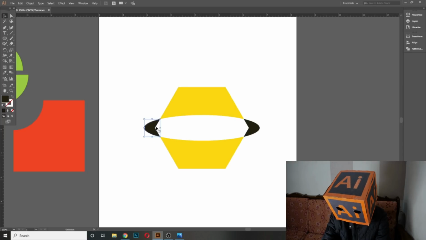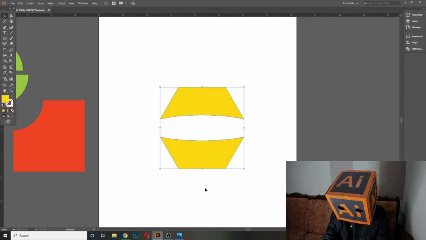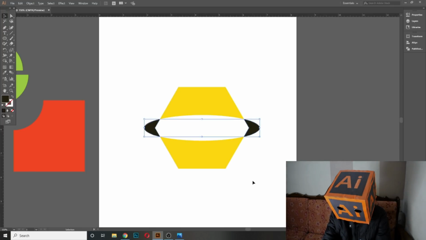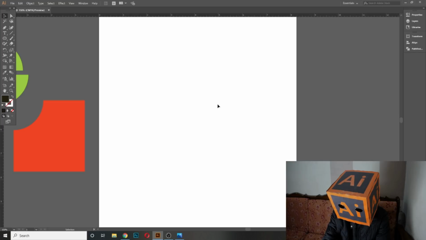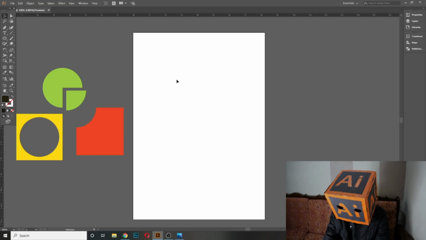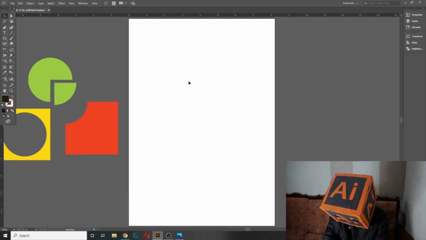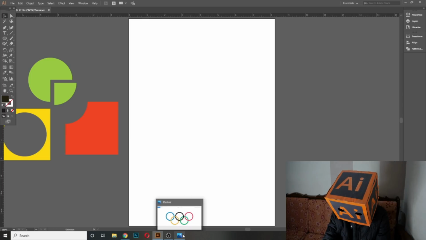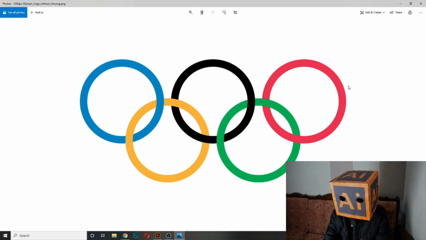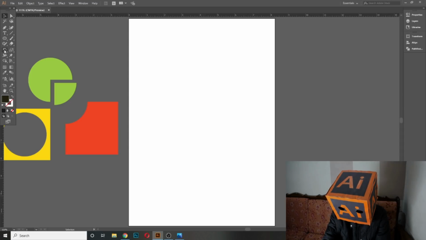Now when I delete this part, as you can see, that polygon will show something like this, and it will create a shape like this. By using the shape builder tool, you can draw some amazing shapes and logos and other things. So let's say when you see the logo of the Olympics, it looks something like this. So let's create the logo of the Olympics in Adobe Illustrator.